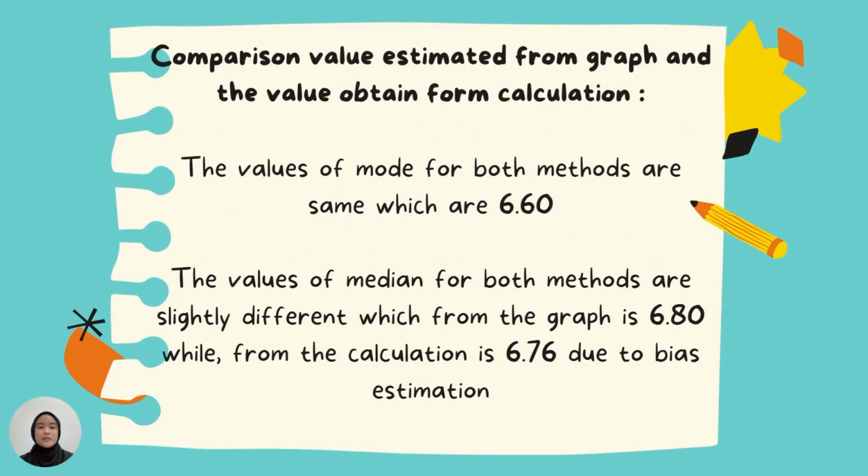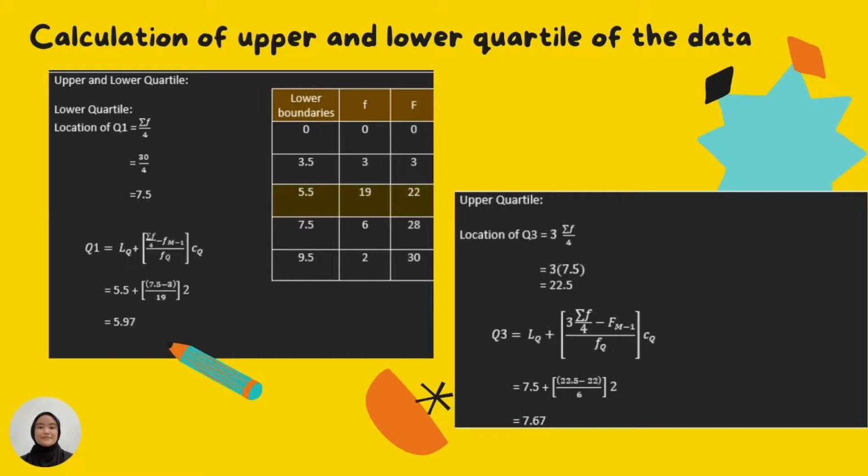Next one is comparison value estimated from graph and the value obtained from calculation. So the values of mode for both methods are same, which are 6.60, and the values of median for both methods are slightly different, which from the graph is 6.80, while from the calculation is 6.76 due to bias estimation.